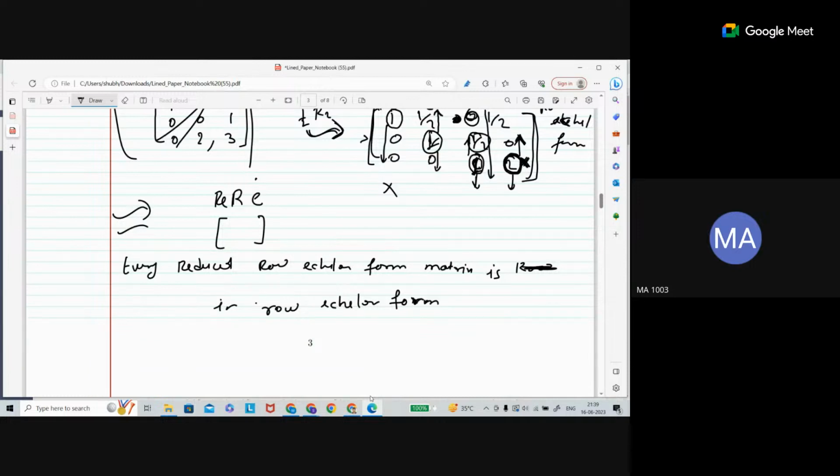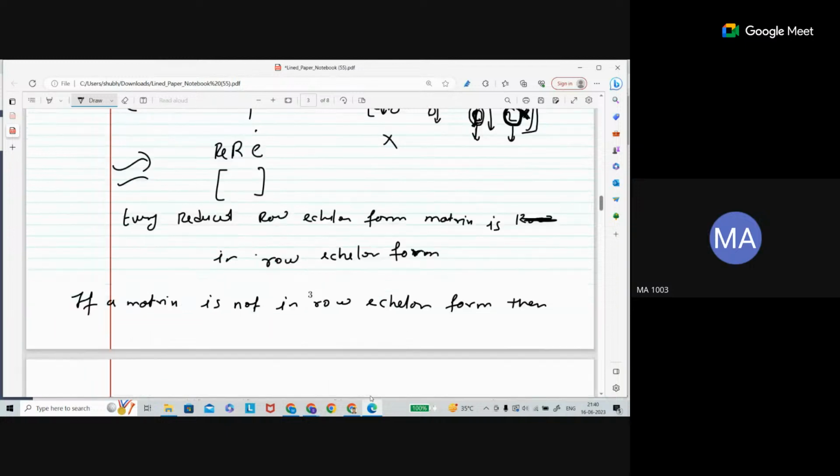Differently, you can also say, if a matrix is not in row echelon form, then it will never be in reduced row echelon form.